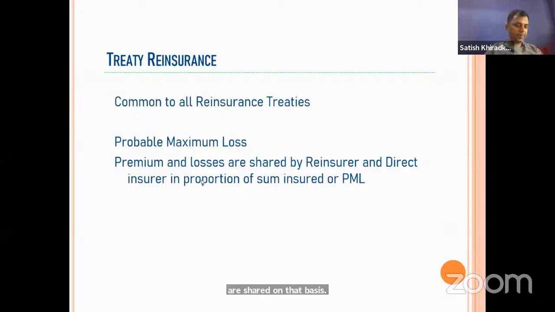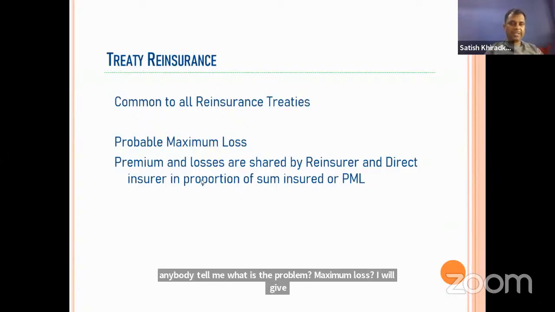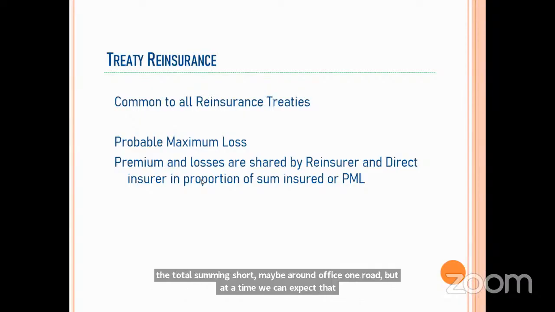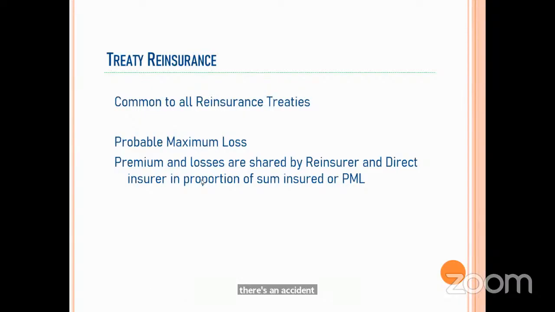Can anybody tell me what is the probable maximum loss? I will give you an example also. During an event, the maximum loss that can happen, like we have insured, say, a substation, and it has many blocks. So the total sum insured may be around rupees 1 crore. But at a time, we can expect there's an accident to a particular block. Say, so the maximum probable loss, we can say it is 25 lakhs.